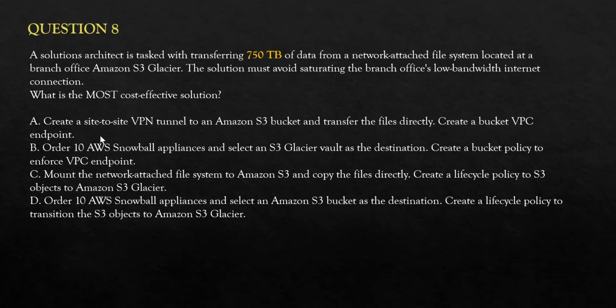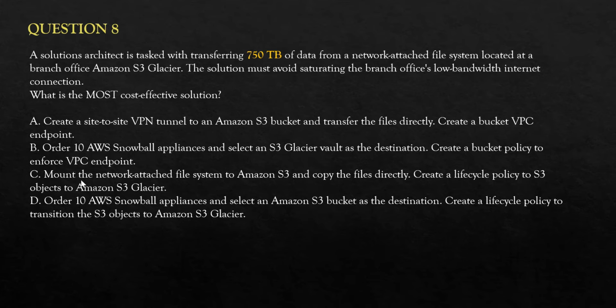So first option, create a site-to-site VPN. The question clearly says you should avoid saturating the branch office's low bandwidth internet. Site-to-site will put a load on this bandwidth. So A is not the right answer. B says use 10 Snowball appliances, which is good, and put it into a Glacier vault. But you cannot move data directly into Glacier. You have to move it first into S3 and then set up lifecycle policies and transition to Glacier. So this option is wrong.